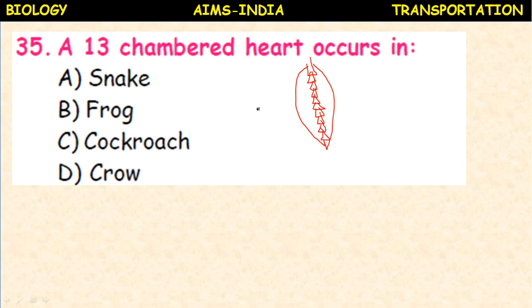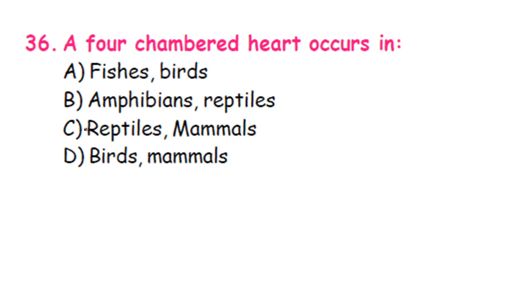So a 13-chambered heart is present in which animal? Cockroach. Okay, in snake, incompletely divided 4-chambered heart. In frog, 3-chambered heart. In crow, birds, 4-chambered heart is present. So 13-chambered heart here, cockroach.